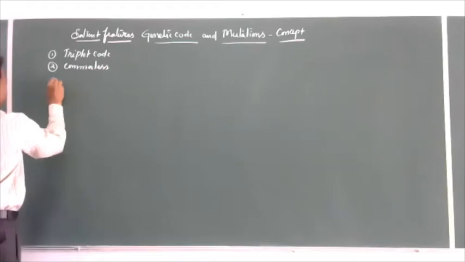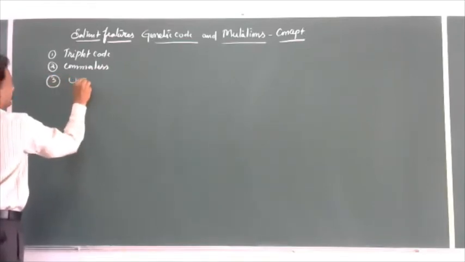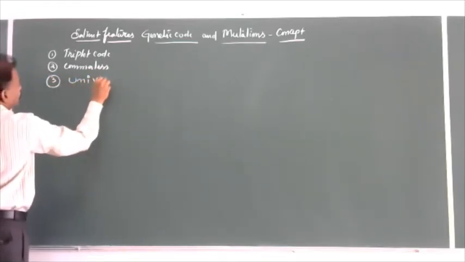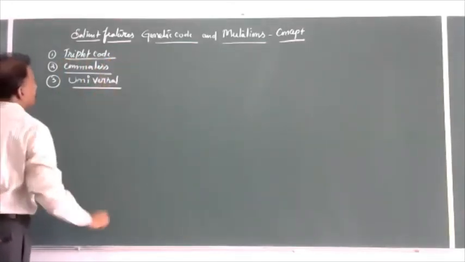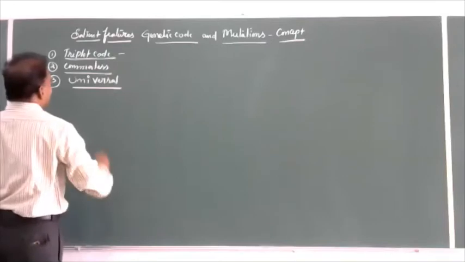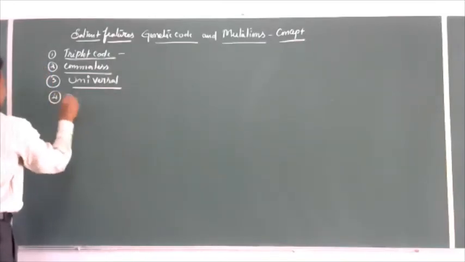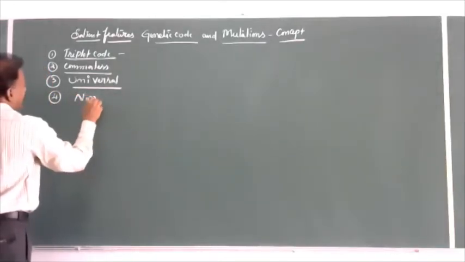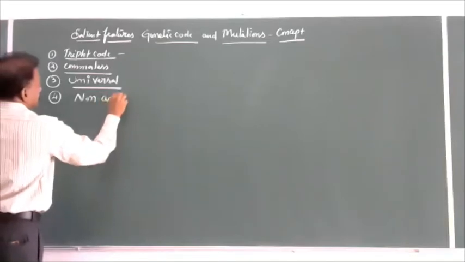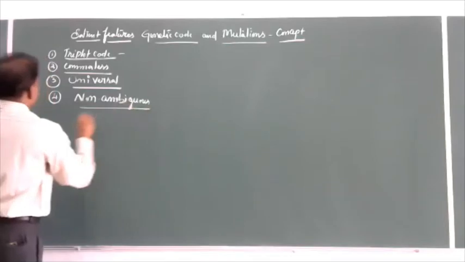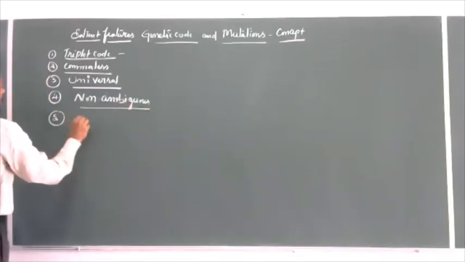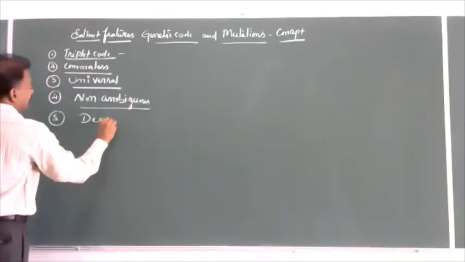Comma-less, universal, non-ambiguous, degenerate.